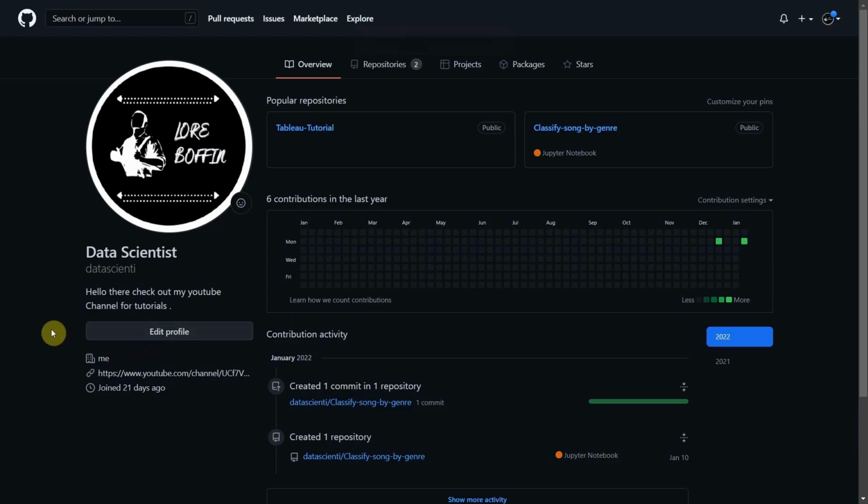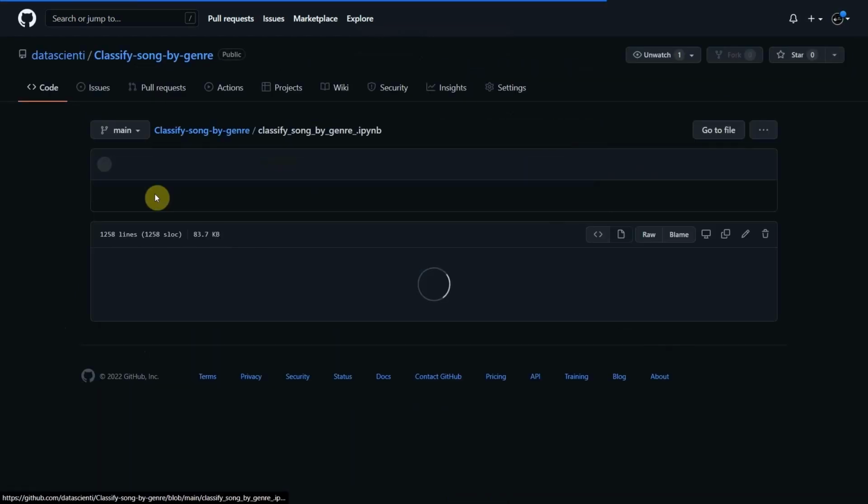Click the link in the description that will open a page like this. Here click on Song by Genre. It consists of a dataset and an IPYNB file.